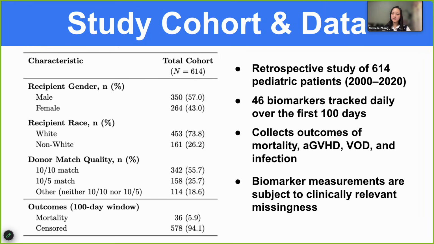So I used a retrospective cohort of 614 pediatric patients treated between 2000 and 2020. The data set includes about 46 longitudinal biomarkers measured over the first 100 days after transplant, plus baseline characteristics such as sex, race, and donor match quality. The main endpoint in this presentation is early